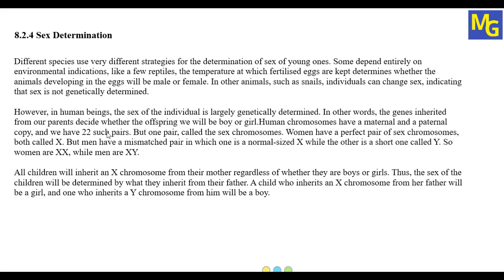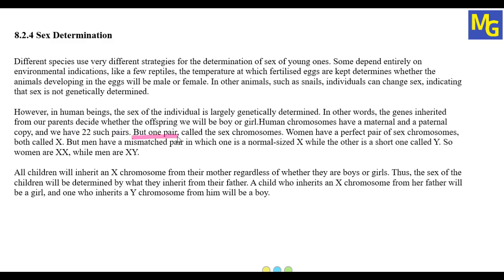Like it may be skin color, or eye color, or the shape of the ear, etc. All the normal characters will be decided by these 22 pairs of chromosomes, which are called autosomes.